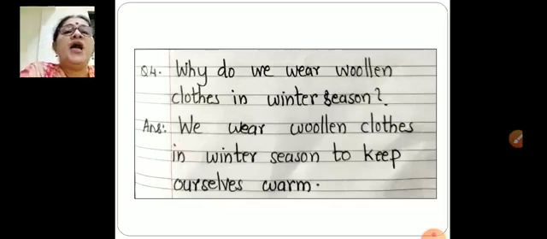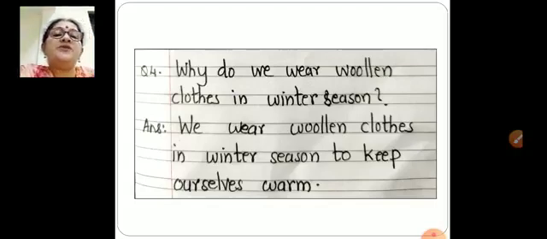Number 4. Why do we wear woolen clothes in winter season?